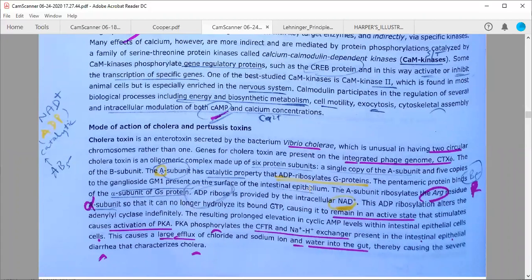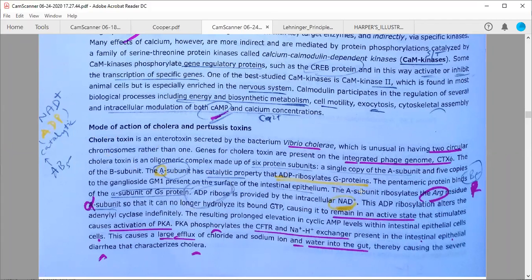So intestinal epithelial cells will interact, with the help of ganglioside GM1, to this particular pentameric protein that is called B5. So it is having some binding role, it is having some catalytic role. So this is going to affect you, or will produce a disease called cholera.